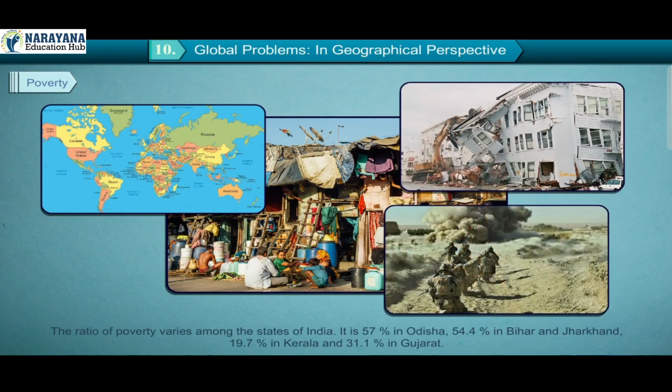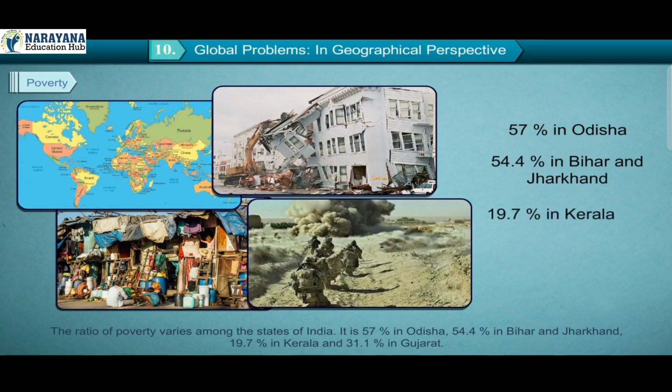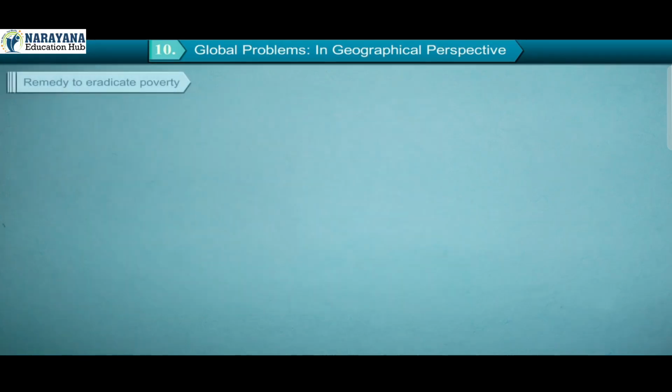The ratio of poverty varies among the states of India. It is 57% in Odisha, 54.4% in Bihar and Jharkhand, 19.7% in Kerala, and 31.1% in Gujarat, because there are more chances of employment in urban centers in India. There is less poverty than in the rural areas.